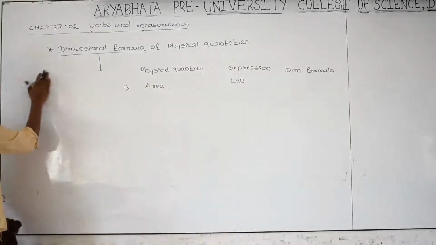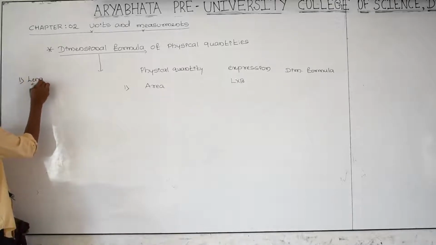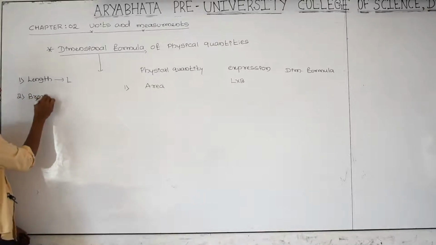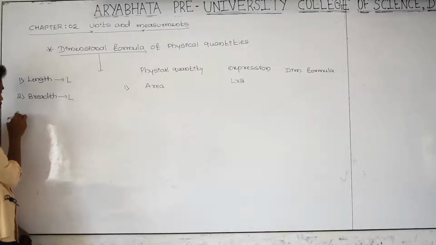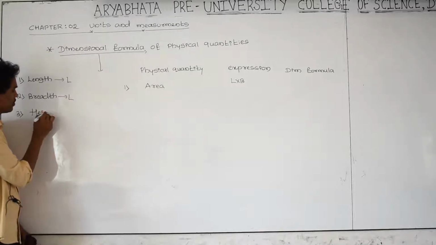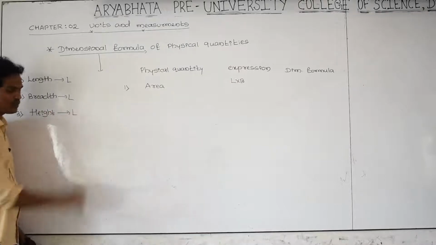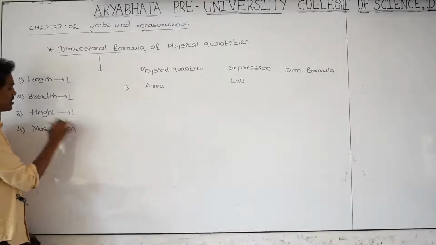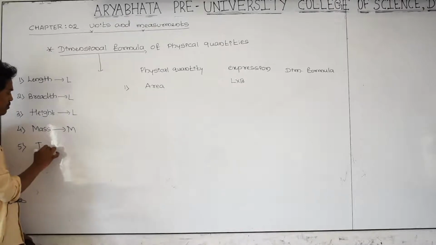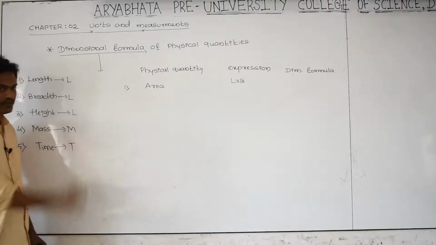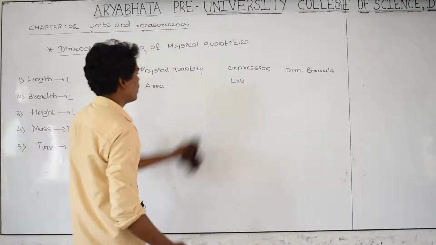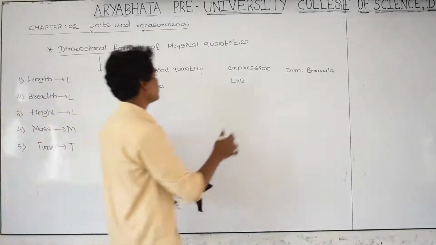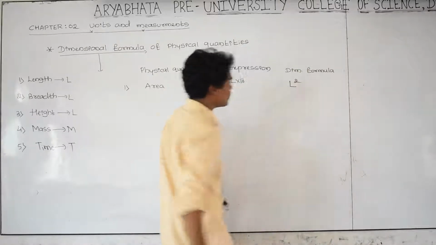As you know very well, length, its dimensional formula is L. Breadth, its dimensional formula is also L. Next, height, its dimensional formula is also L. And next one is mass, its dimensional formula is M. And next one is time, its dimensional formula is capital T. First one, area: length into breadth, that is L into L, this is L square. Dimensional formula is equal to L square.